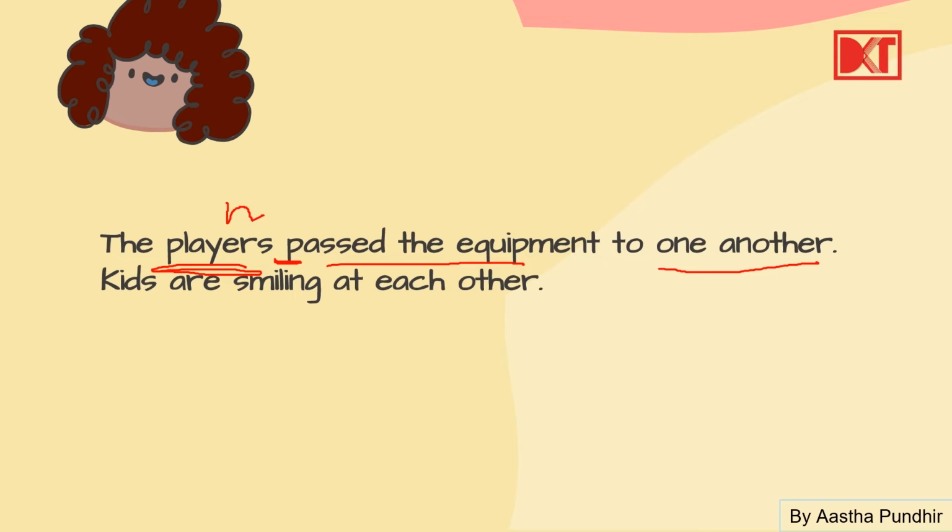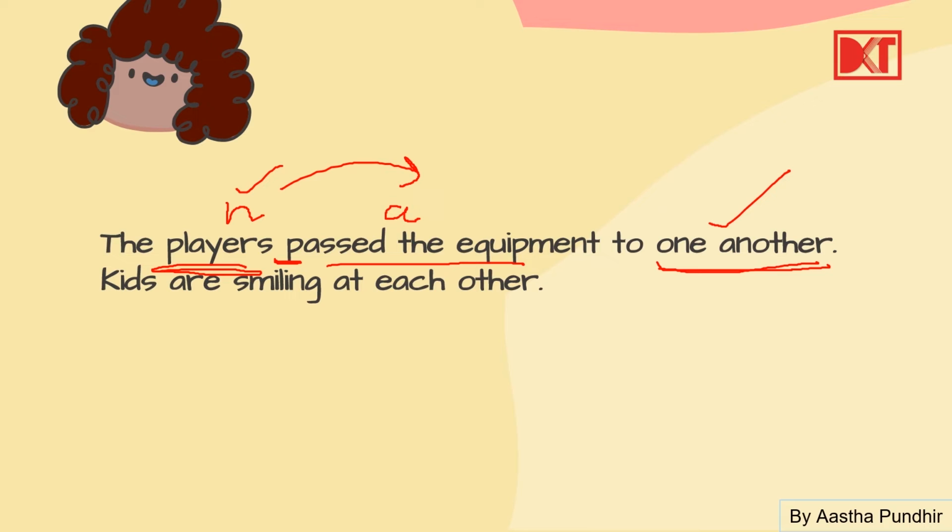And what are they doing? What is the action being done? They are passing the equipment to one another. To one another मतलब ये एक दूसरे को ही तो pass करेंगे. They are doing this action, reciprocating it on each other. एक दूसरे पे reciprocate कर रहे हैं, एक दूसरे को pass कर रहे हैं. All right. So one another हमें यही बता रहा है. This reciprocal pronoun that these players, this noun is reciprocating the action on each other.